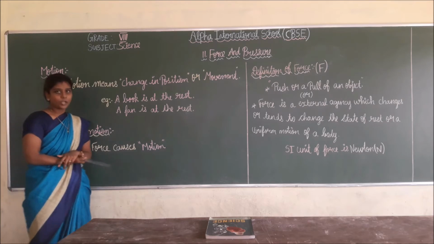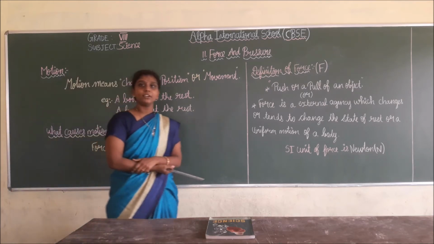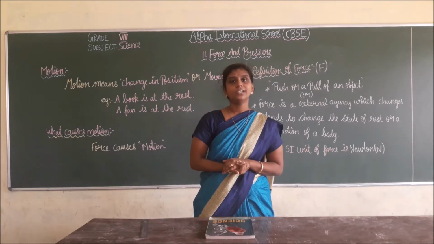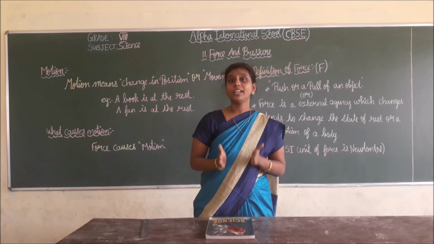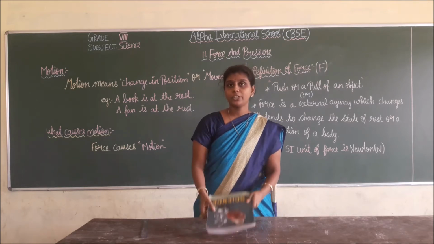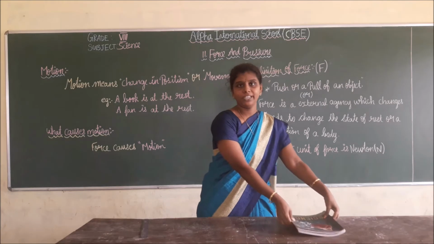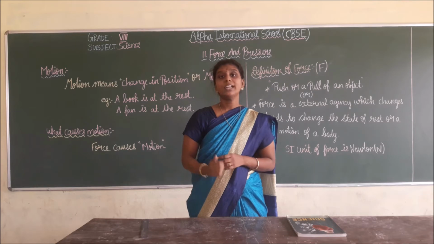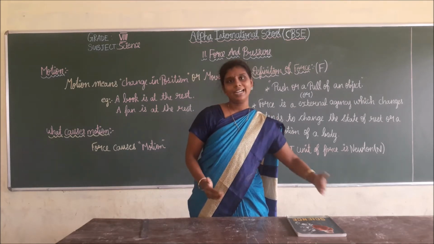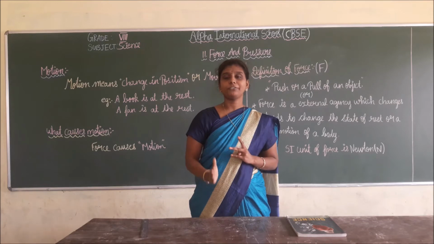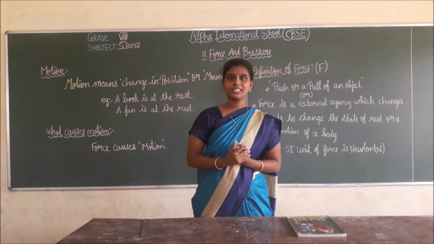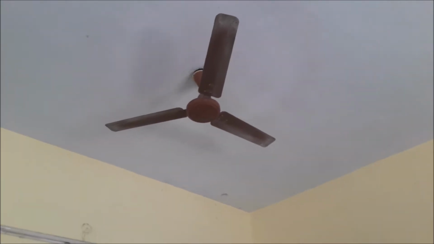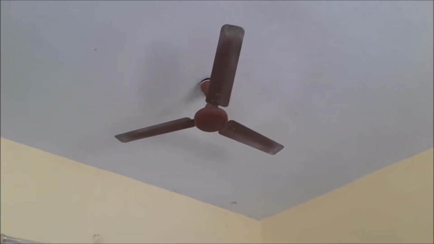You understand? We are going to discuss two examples for motion. See the book. The book is in what state? Yes, the book is in a rest state. Now I am going to take this book and keep it here. What happened to this book? Yes, the position of the book changes from one place to another. This is one example for motion. Next we are going to see another example for motion.